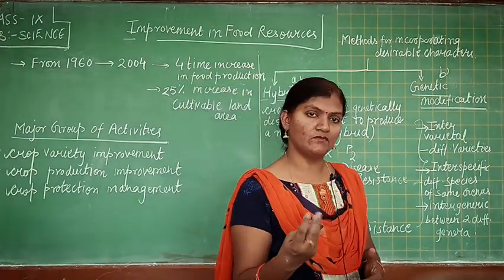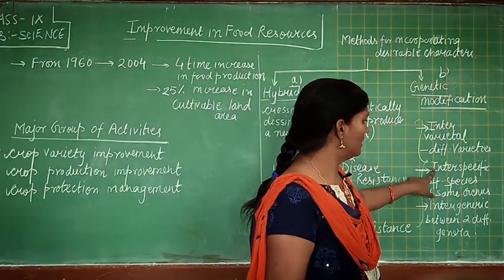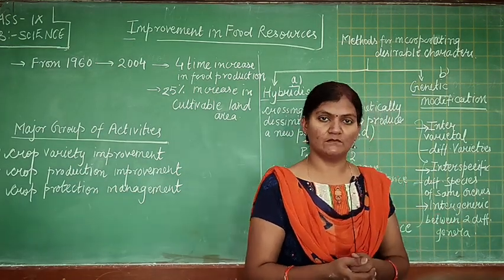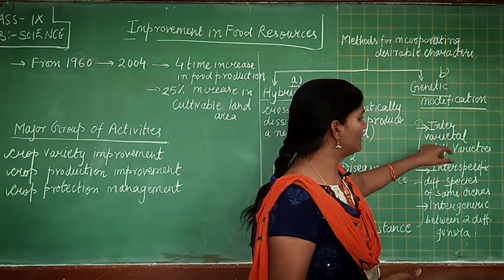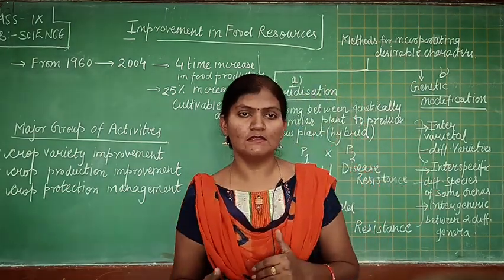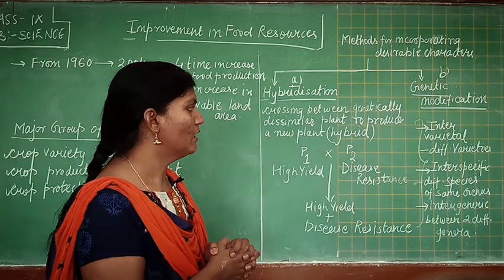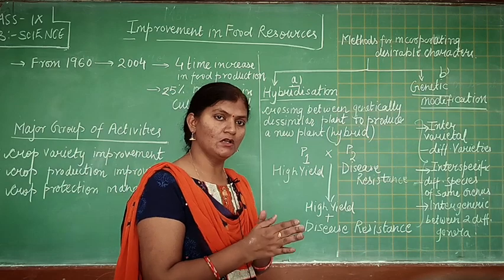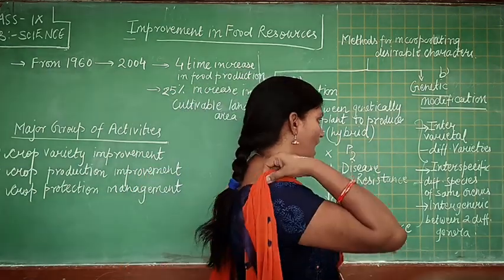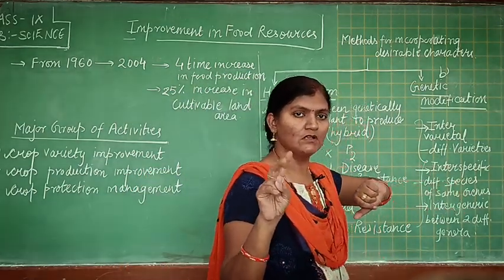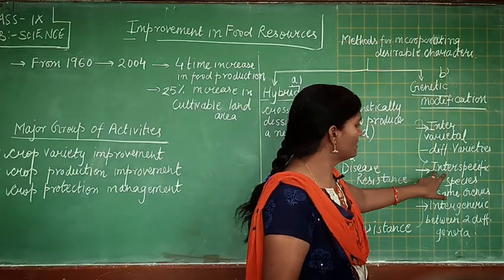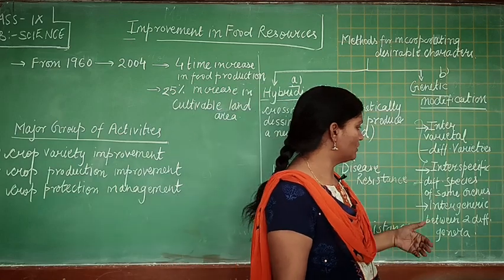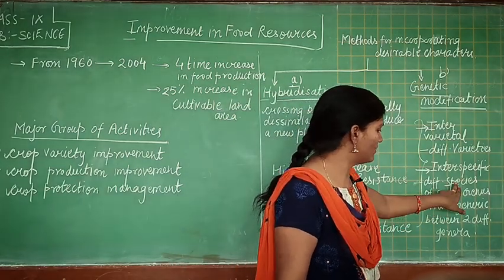Hybridization is basically done by three methods: intervarietal, interspecific and intergeneric hybridization. Students, intervarietal hybridization means we cross two varieties of plant which are genetically different. The next one is interspecific. It means we take two different plants which should be of different species but of the same genus.